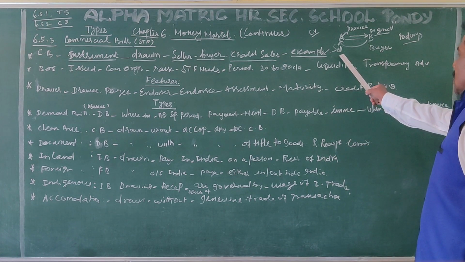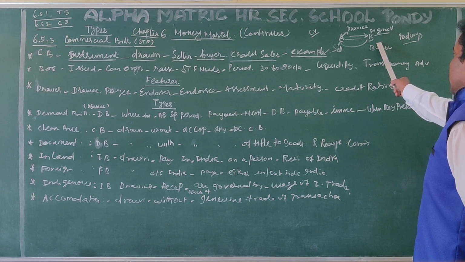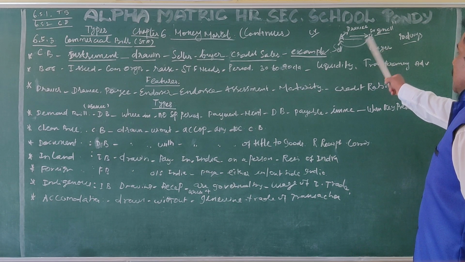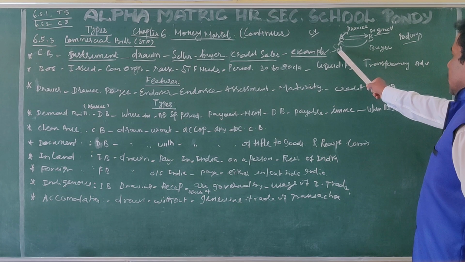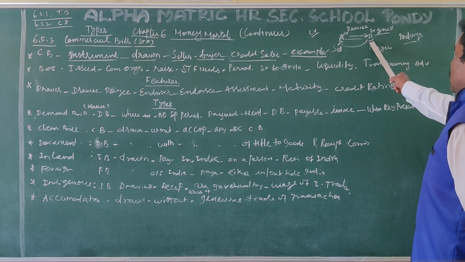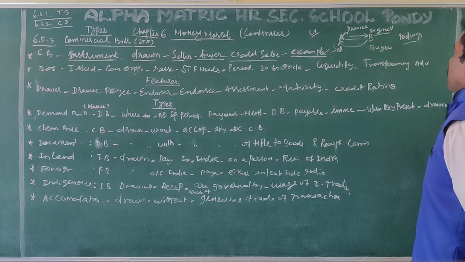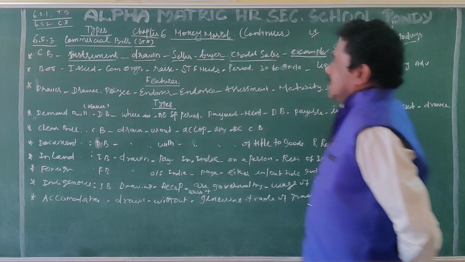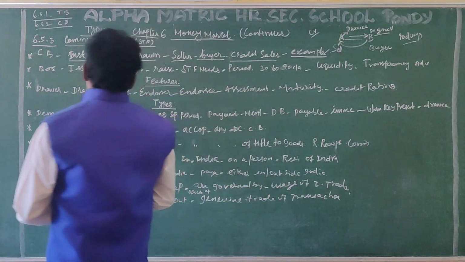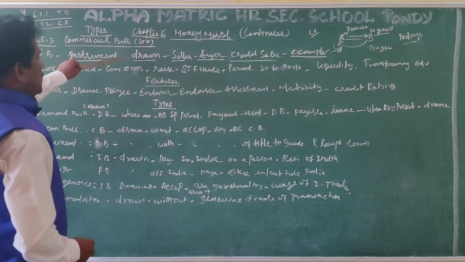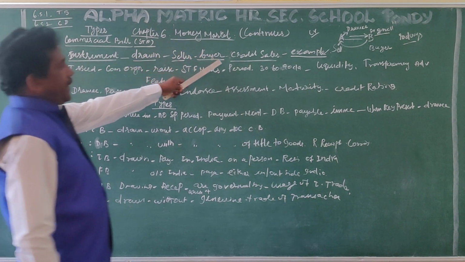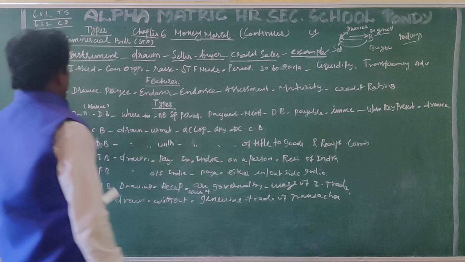So A is a drawer, B is a drawee, that means he is the acceptor. On the maturity date, the instrument will have to be submitted to B for the payment of the bill. So the bill of exchange or the commercial bill is an instrument drawn by the seller on the buyer when credit sales take place.